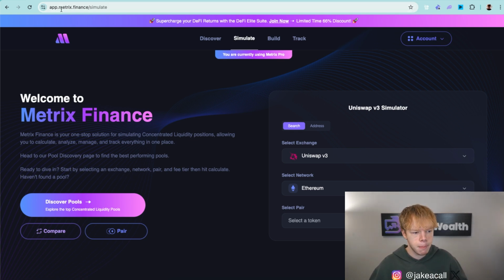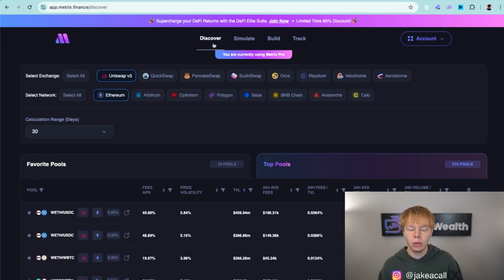You just simply type in metrix.finance and it'll pull up right over here. Metrix Finance is an all-in-one research and analytic tool for decentralized finance positions. When we dive into Discover, we will be greeted with a list of opportunities that we could deposit into, but obviously there's a lot here and we need to start to filter them down because Metrix Finance is just aggregating that data into a fancy dashboard for us. In all honesty, it makes it a lot easier to understand because there are some different key performance indicators that you typically do not see on the decentralized exchanges directly.